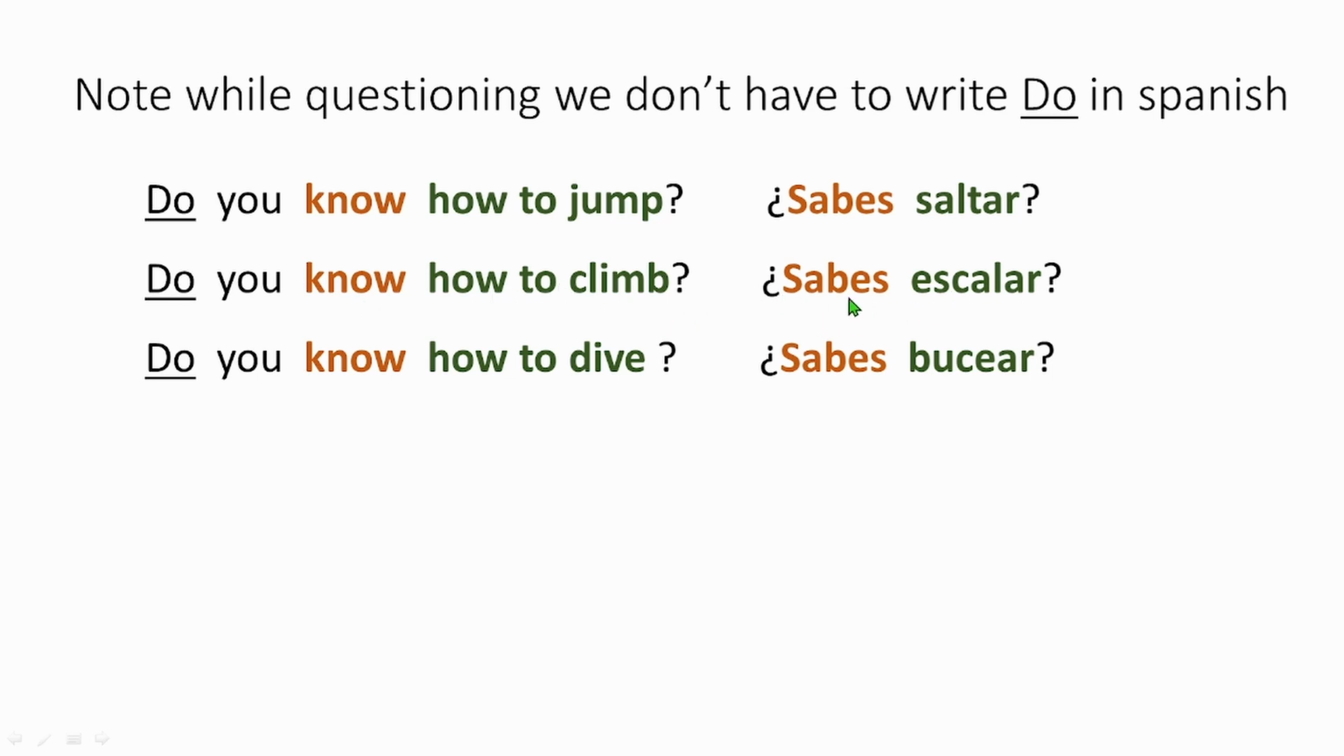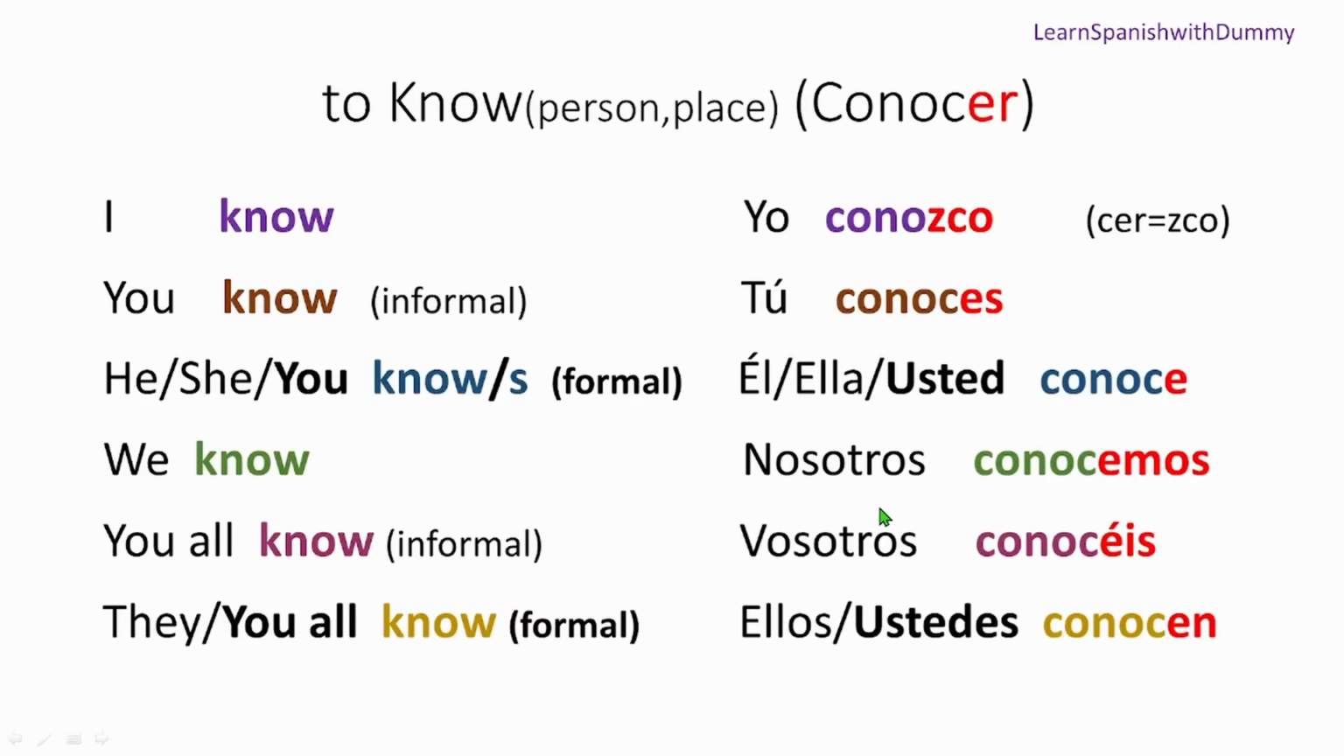Okay, sabes escalar. Do you know how to dive? Sabes bucear. Sabes bucear. All right, so that is it. Now we're going to learn about the verb conocer.